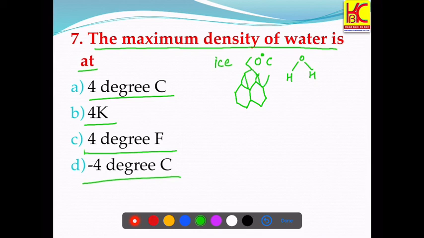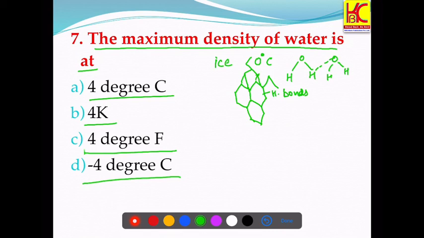These are the hydrogen bonds. In this form I can show you. First water molecule, then this is the second water molecule, and this is the hydrogen bond. Likewise, many water molecules are bonded via the hydrogen bond in the ice.